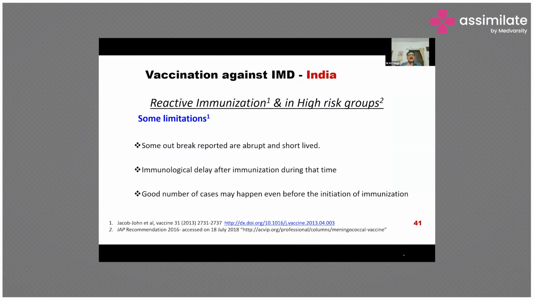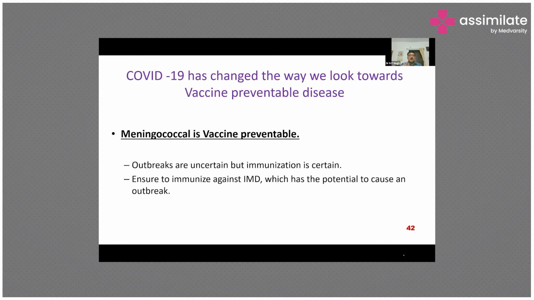So now come to India. In India, what is happening? We used to follow reactive immunization patterns, particularly in the high risk. Means whenever there is a need, then we think of it. It's called reactive immunization. But this approach has some limitations. Some reported outbreaks are very abrupt and short-lived. Secondly, there is an immunological delay after immunization, and a good number of cases may happen even before the initiation of immunization. So COVID-19 has changed the way of our thinking.